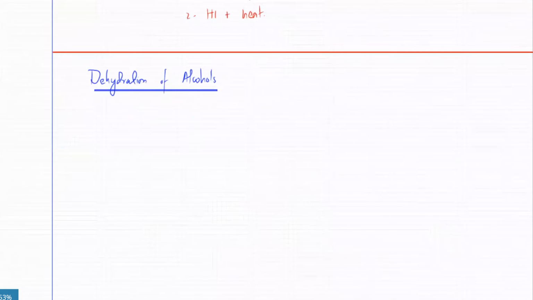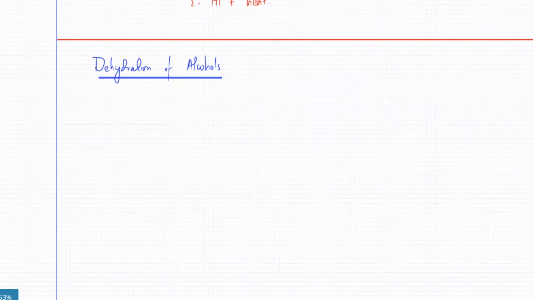So dehydration of alcohols. What happens in dehydration of alcohols? If I have an alcohol, under certain conditions, let me draw all the hydrogen atoms.